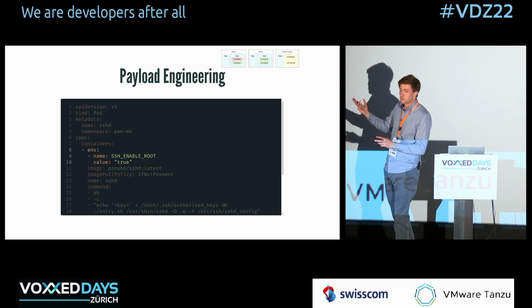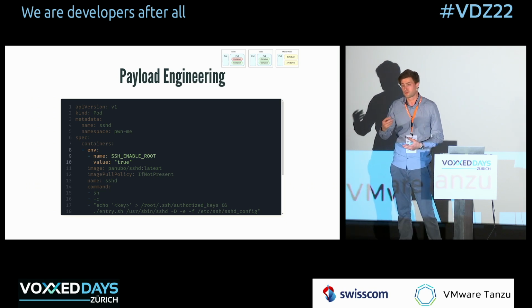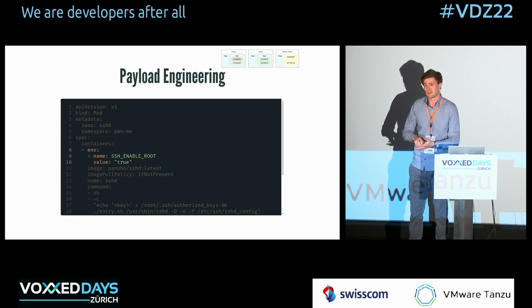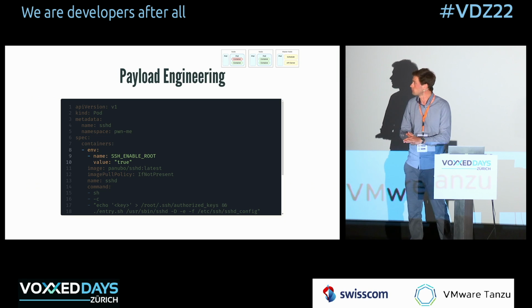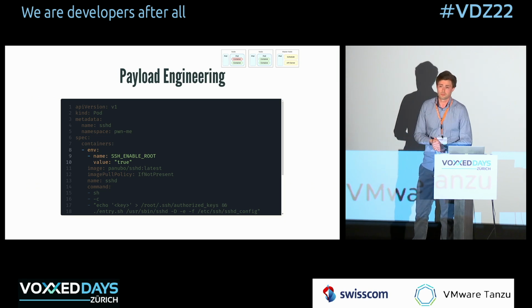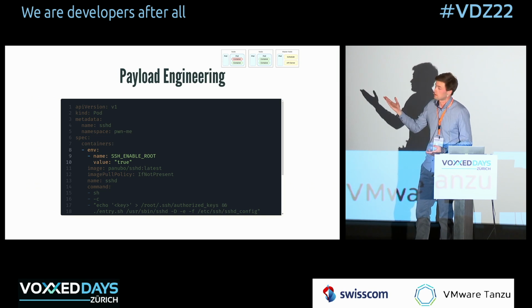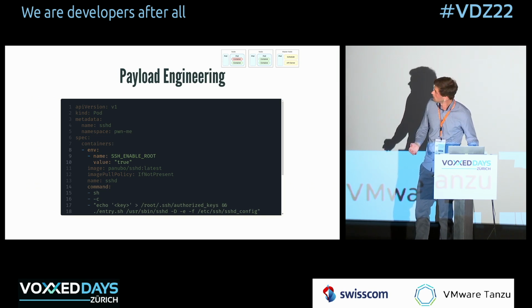Now I need to set that environment variable on the container that I'm going to create so that I actually get access as root, which is something I do want, right? Always you want as much permission as possible. That's documentation on Docker Hub. You can find out on that Panubo image. Turns out if you set that flag, you're going to be logged in as root.